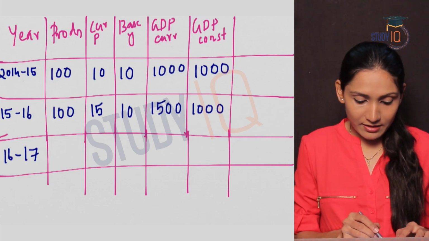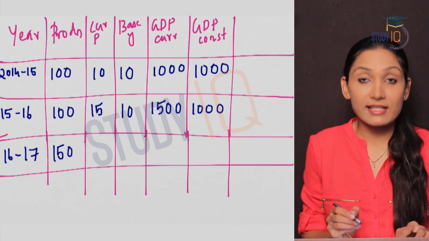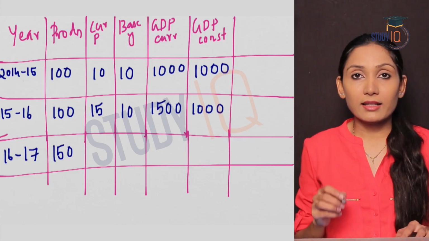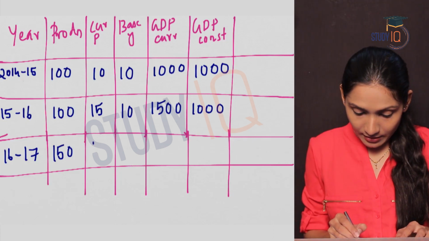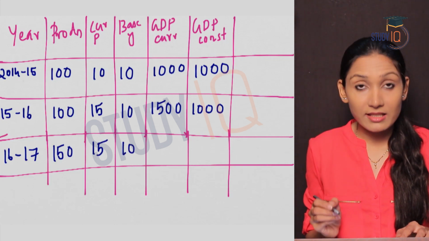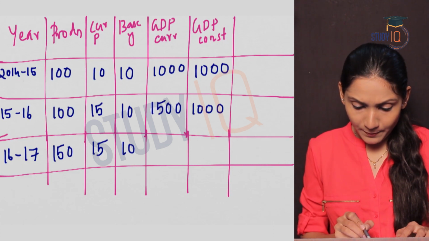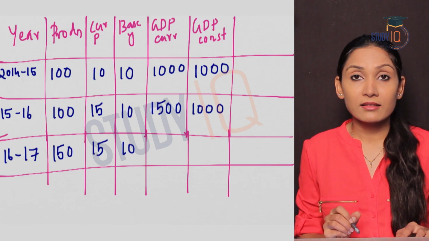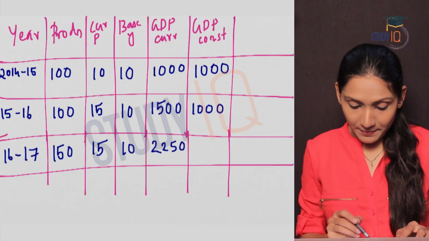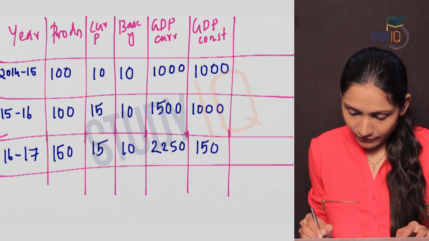Coming to the next year, that is 2016-17, production increased to 150. Let us assume that the production has increased from 100 to 150 units. Current year price is the same, that is 15 rupees. Base year price again it is 10 because it is constant. GDP at current prices is production into current year price, that is 2250. GDP at constant prices, production 150 into base year price, that is 1500.